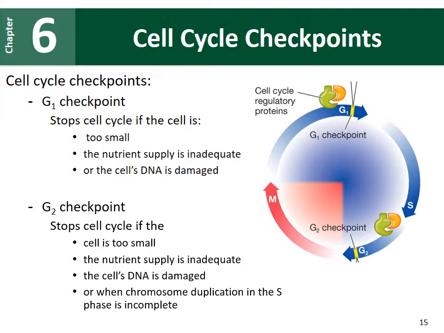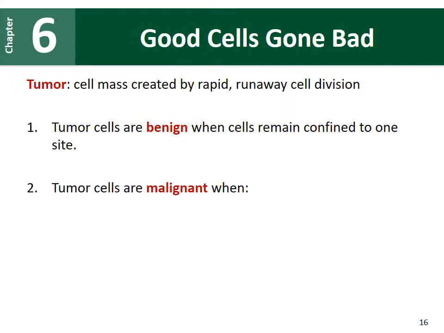So this is really important because these checkpoints will stop cells from going through division if there's something wrong with them. If these checkpoints are not in place, or if something happens and the cell gets past the checkpoint and it's not supposed to, it could lead to uncontrolled cell division. It could form a tumor. So a tumor is when we have a cell mass that's created by rapid runaway cell division that has not been stopped by these checkpoints.